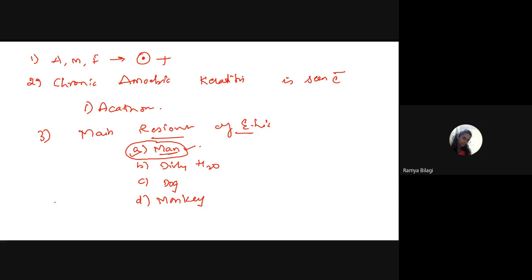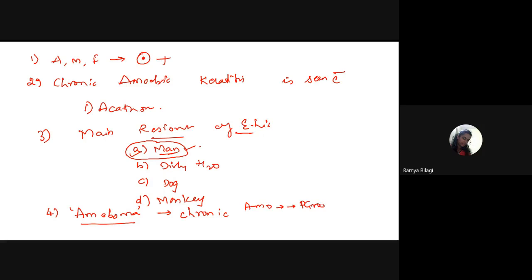Next, one more question. The term amoeboma is used to describe which one of the following? Last class I told you, in chronic intestinal amoebiasis the ulcer later undergoes a pseudotumor type of growth, a granulomatous growth.